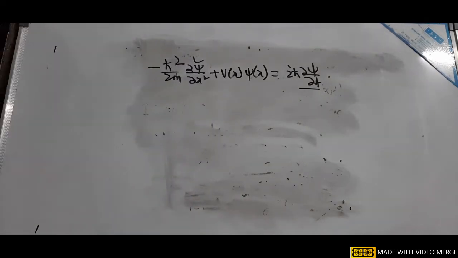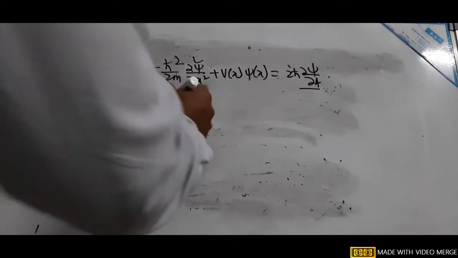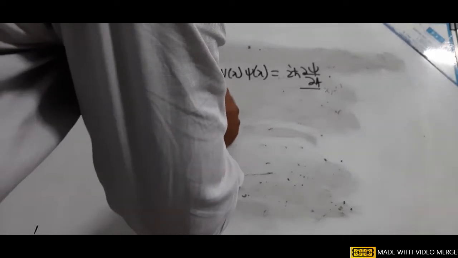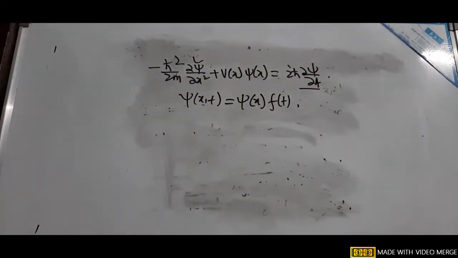So this partial differential equation will convert to an ordinary differential equation, and we will solve it by the separation of variables method. We consider psi(x,t) equal to psi(x) f(t). The variables are separated.